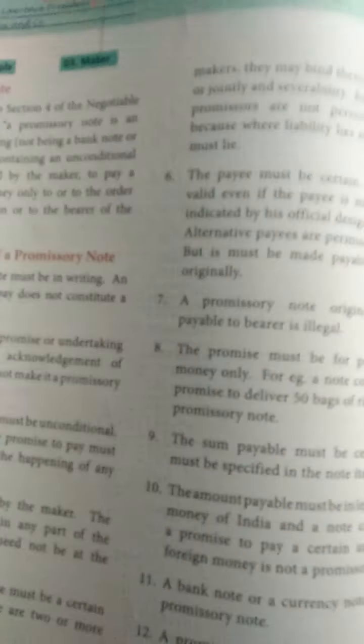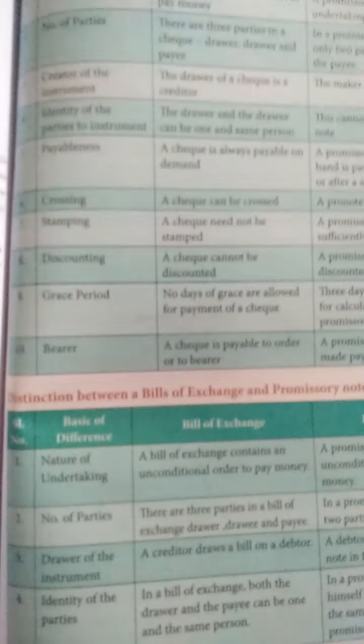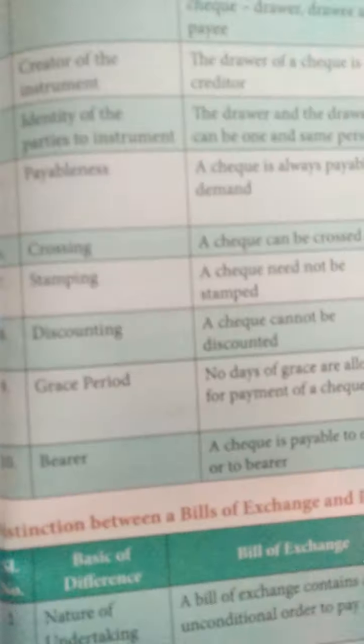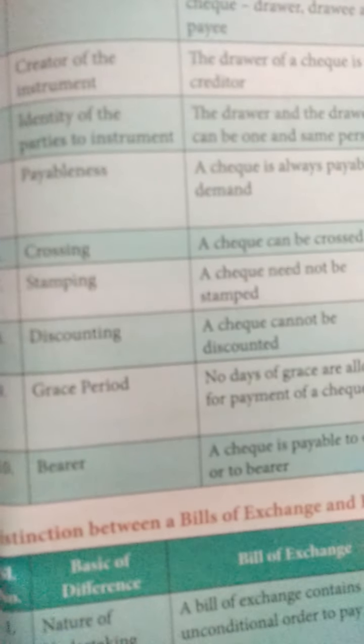Okay. Now next we are moving to the differences between check and promissory note. Already I told you there are so many differences in this chapter. So first you have to see the content clearly, then you have to memorize. So first one is check. A check is an order to pay the money.